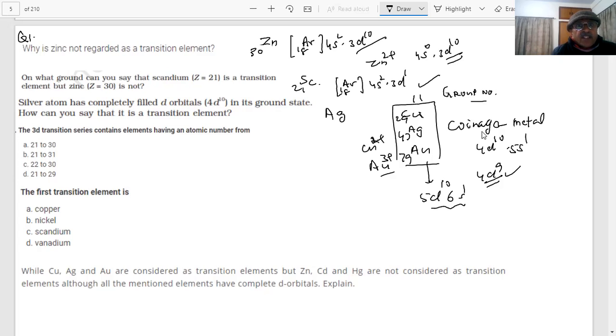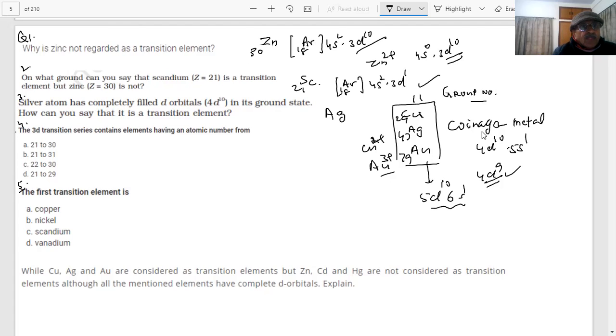The next question on the screen is an MCQ, objective type. Tell me the answers of question number 2, 3, and 4. The 3d transition series contains elements having atomic numbers from, with scandium also. Out of the 4 choices given, A, B, C, D, which is the correct answer? This was the fourth question. Which choice is right?